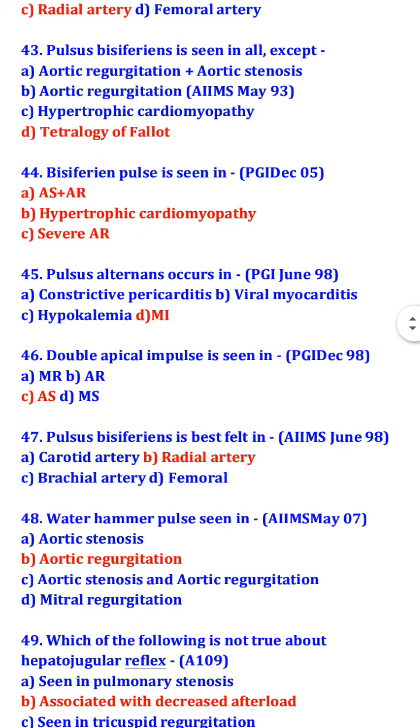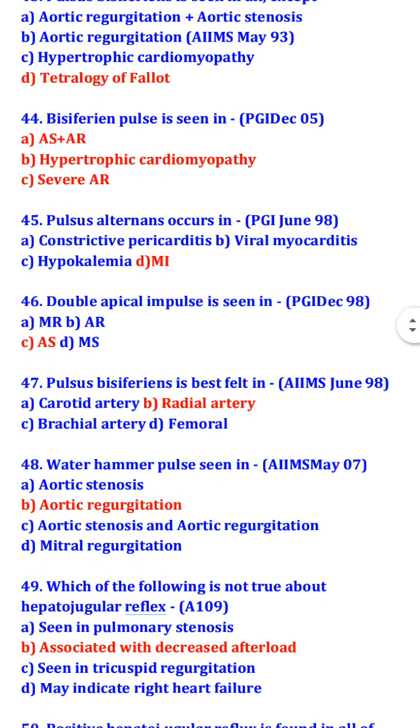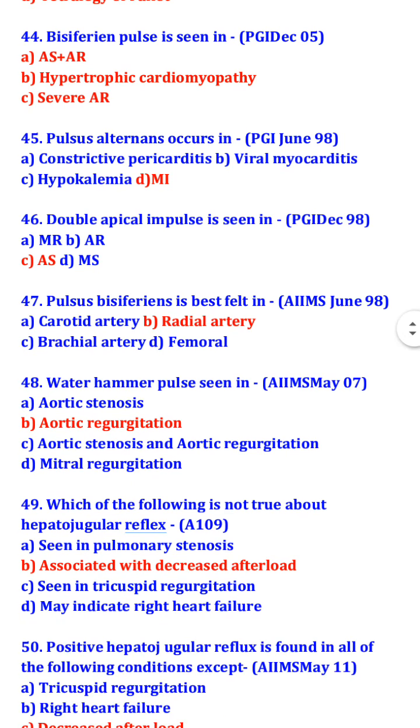Pulsus alternans occurs in myocardial infarction. Double apical impulse is seen in aortic stenosis. Pulsus bisferiens is best felt in the radial artery. Water hammer pulse is seen in aortic regurgitation.